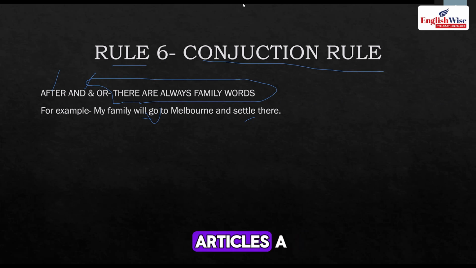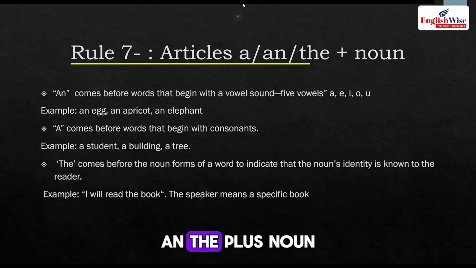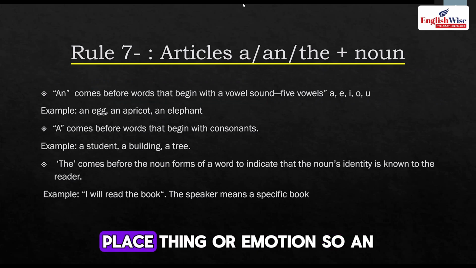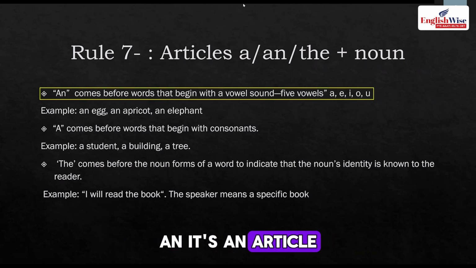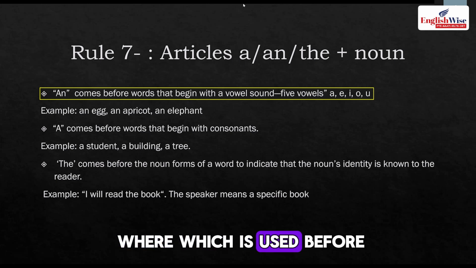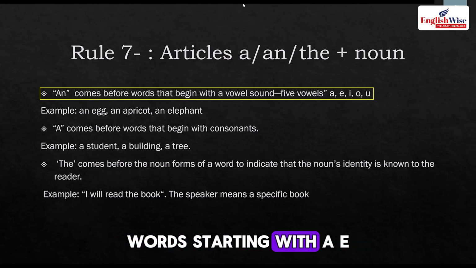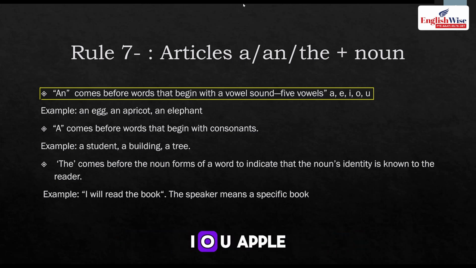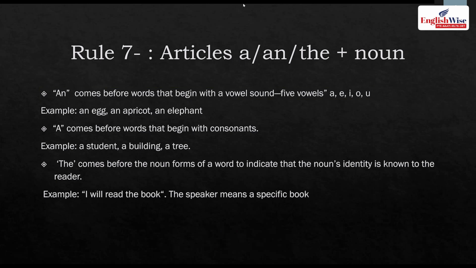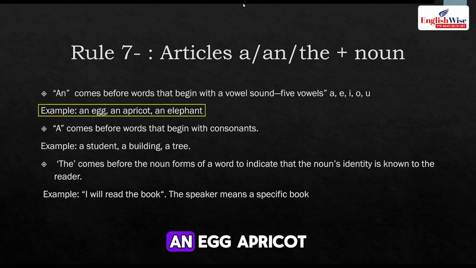Next is articles: a and the plus noun. Noun, I told you already, is the name of a person, place, thing or emotion. So an is an article which is used before words starting with a, e, i, o, u. Apple, an apple. Egg, an egg.